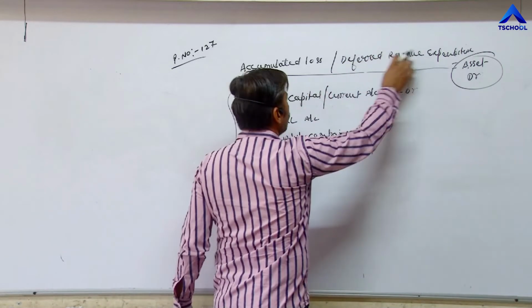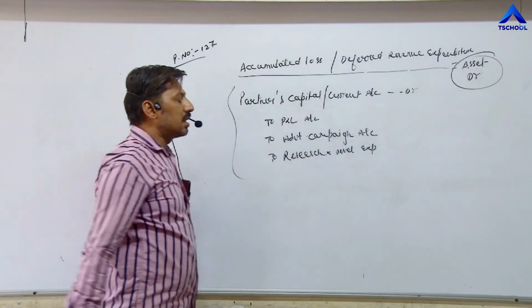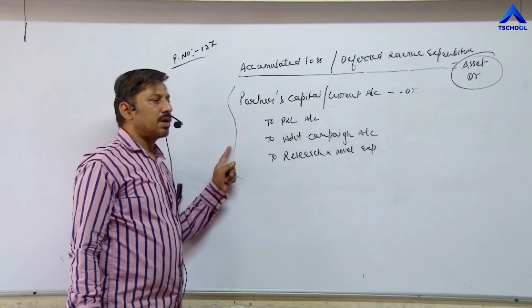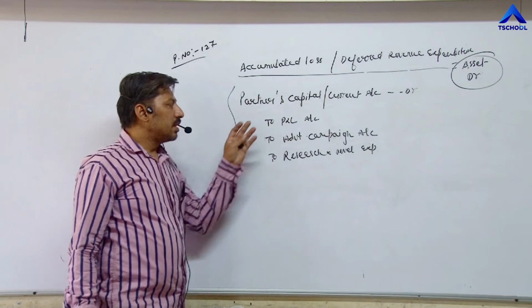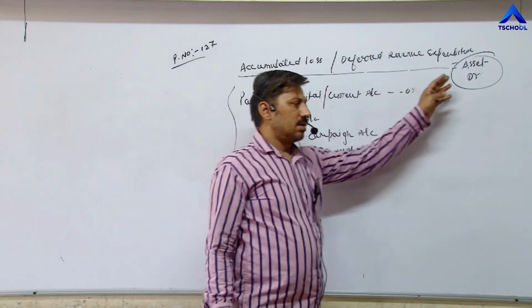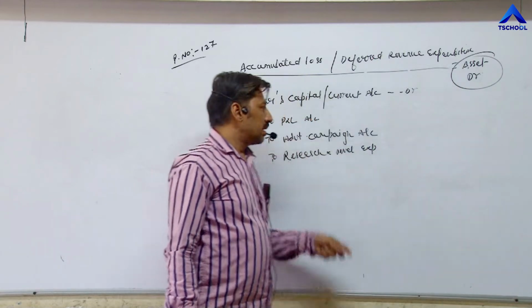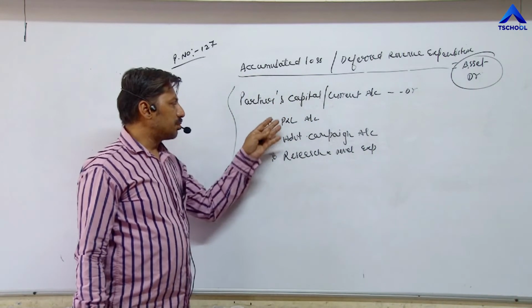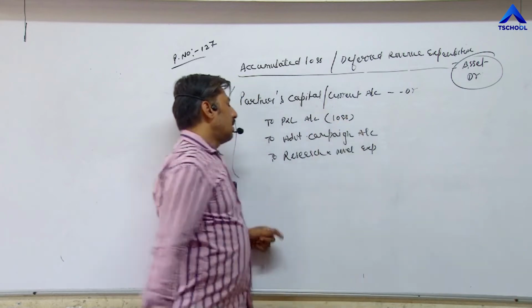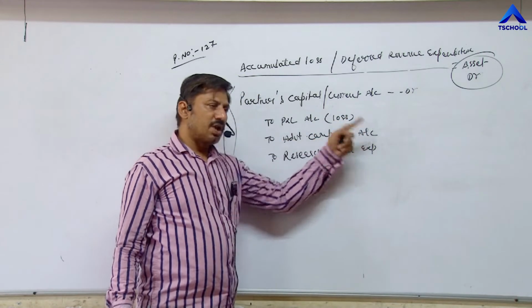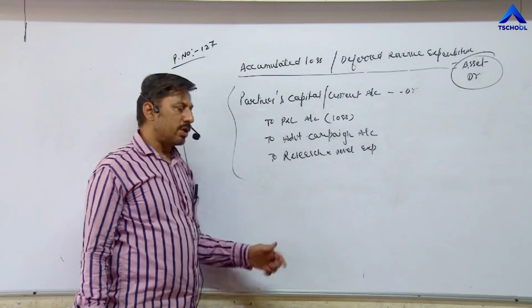Once again, try to understand. Deferred revenue expenditure or accumulated loss is considered as asset in partnership firm or in any company. Right now we are talking about partnership firm. These are considered as asset. Reason is these losses or expenditure: P&L account is called loss. Advertisement campaign expenditure account is expenditure which we have already done.